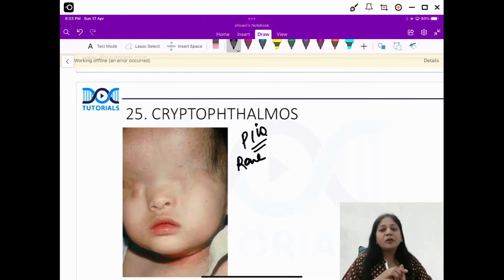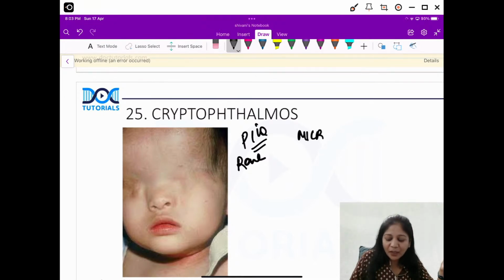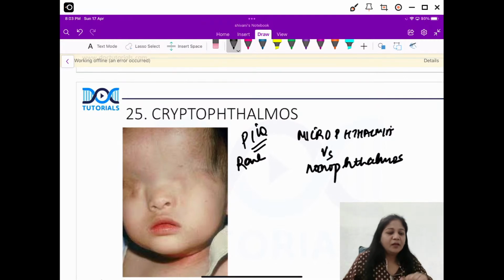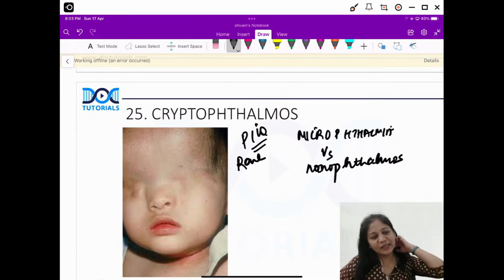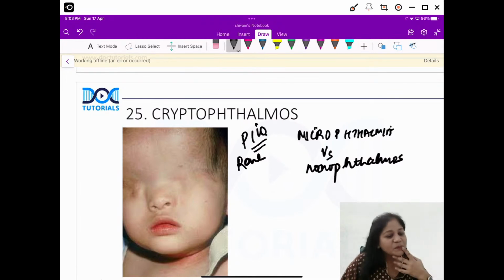Alright, apart from that, you must know what is the difference between microphthalmia and nanophthalmos. Can anybody tell me what is the difference between these two? The name is slightly confusing, micro and nano. What do you mean by that? Is nanophthalmos extremely small eyeball and micro is a little small eyeball? Can anybody tell me what is the difference?